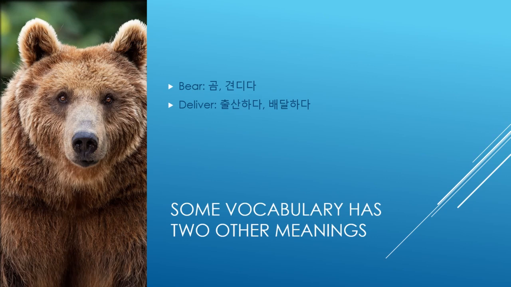And also what I can say is that some of the vocabularies have two different kinds of meanings. Okay, there is a word called bear, where the word bear can be used as a noun. Then it usually describes an animal. But if we use it as a verb, it means to endure. Endure means 견디다. If you cannot understand the word 견디다, I can say that the word usually comes from patient. Okay.